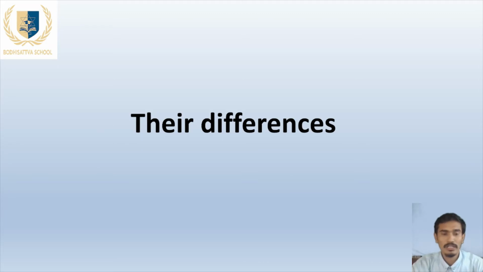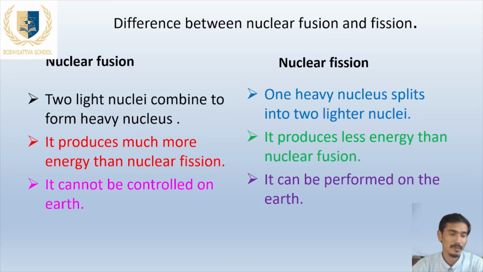Now we will discuss the difference between the nuclear fusion reaction and the nuclear fission reaction. In the nuclear fusion reaction, as I have already told you, two lighter nuclei combine to form a heavy nucleus. In the nuclear fission reaction, one heavy nucleus is split into two lighter nuclei or many other lighter nuclei.